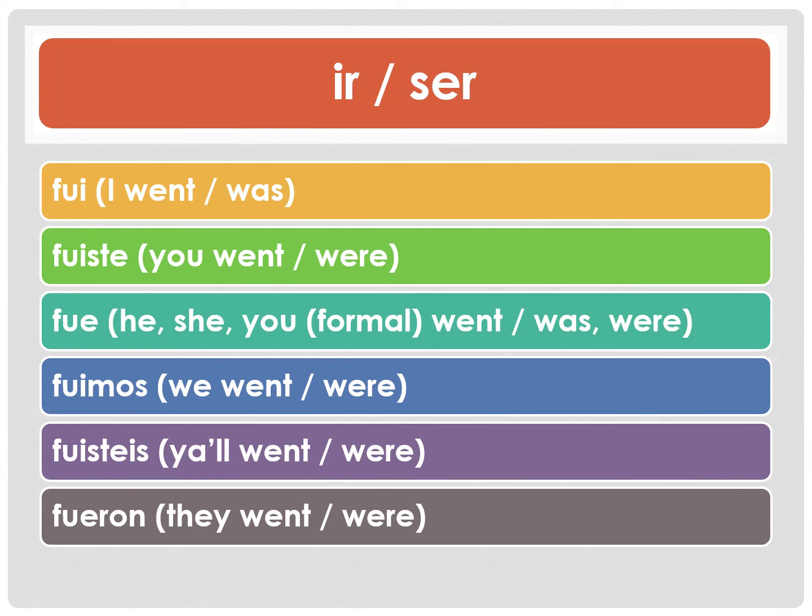Fui, I went or I was. Fuiste, you went or you were. Fue, he went, she went, or you went, the formal version, or was. Fuimos, we went, we were. Fuisteis, y'all went, y'all were. Fueron, they went, they were. Or all of you went or were.